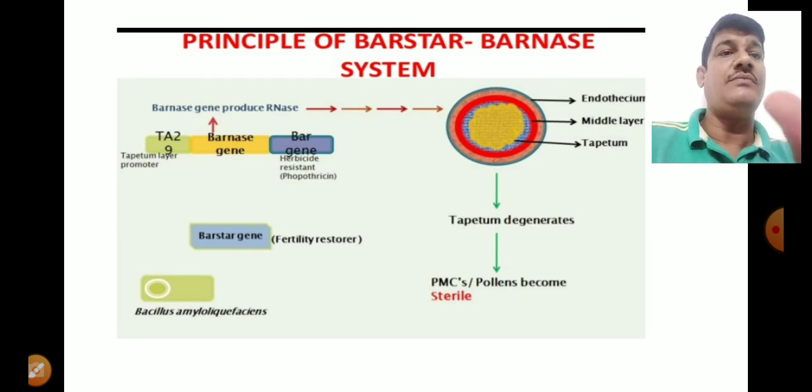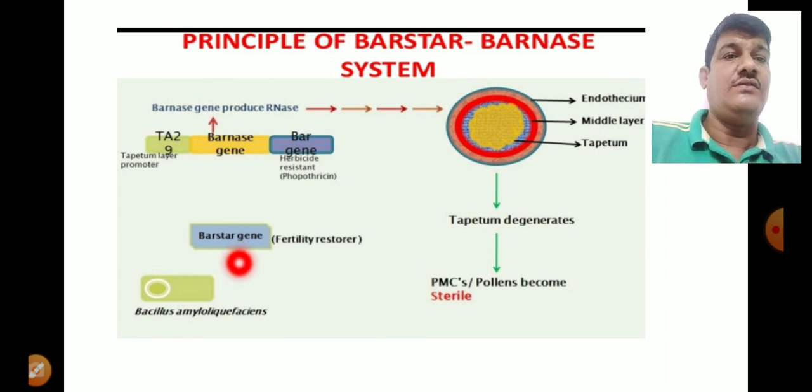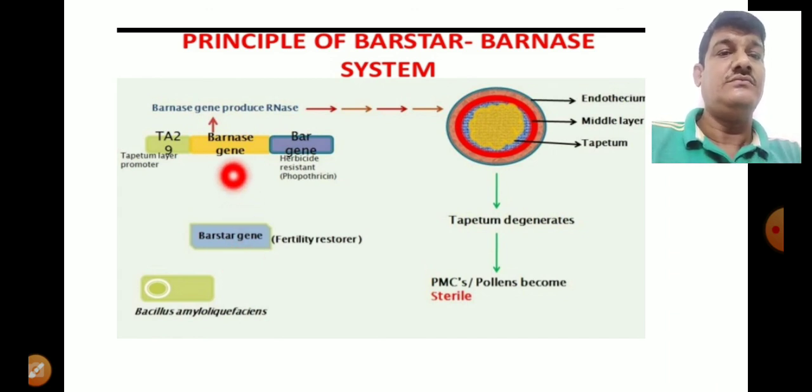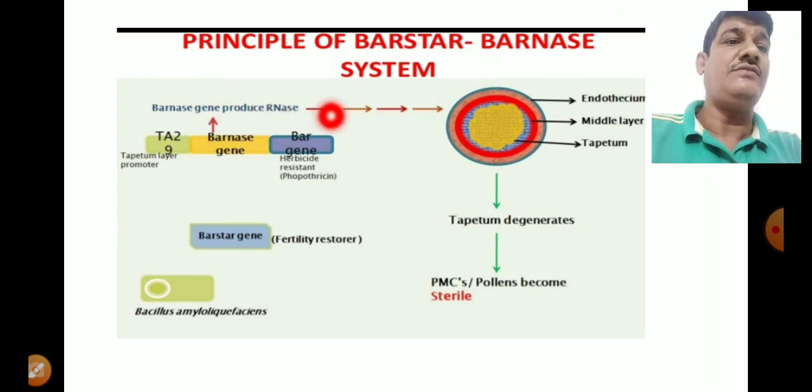Let us see that again. The bacteria has the Barnase gene, then the association of the Barnase-Barstar gene combination. You can see the functional part, how this works.